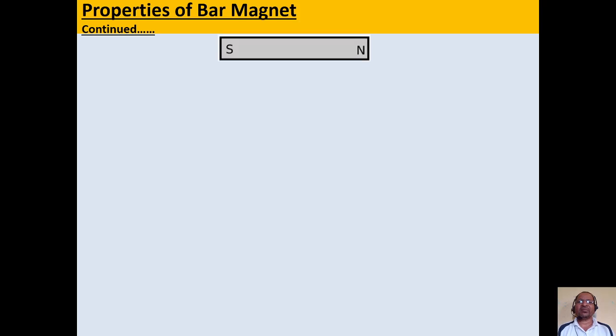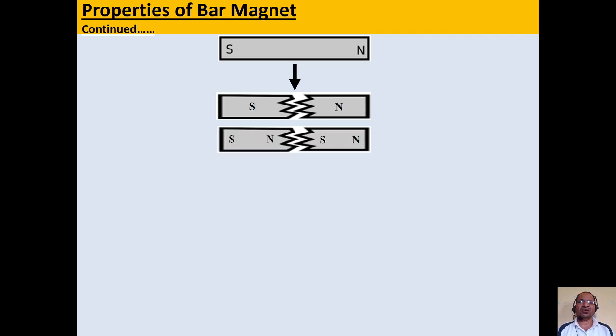Now suppose a bar magnet is given here. If it is broken into two pieces, then two cases might occur. In the first, the two poles get separated. In the second, each broken piece has a south pole and a north pole. So which one is correct here? The first option, that the south pole and north pole get separated,